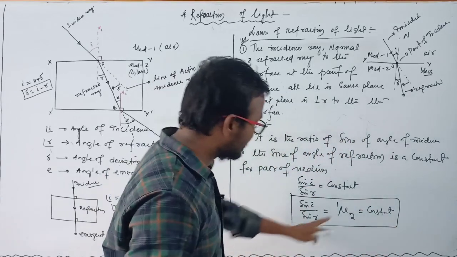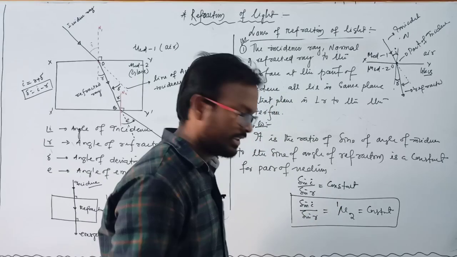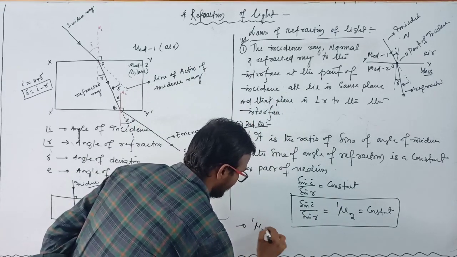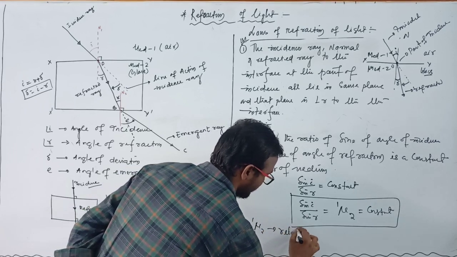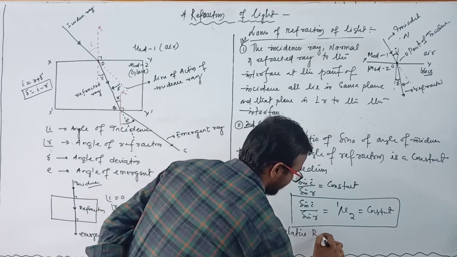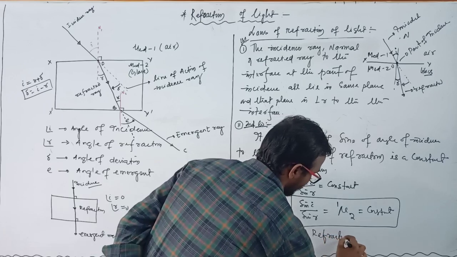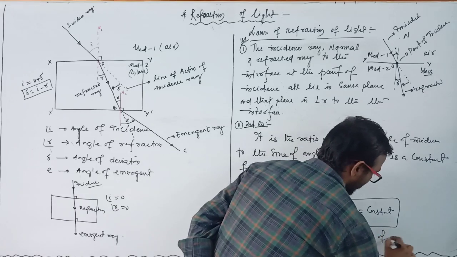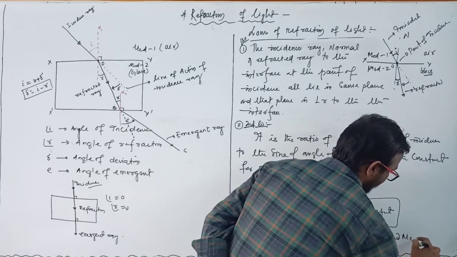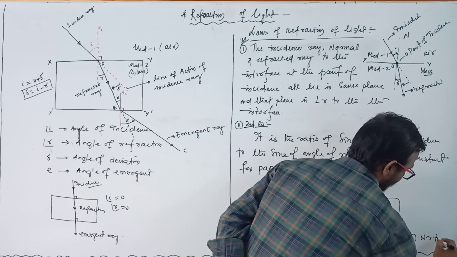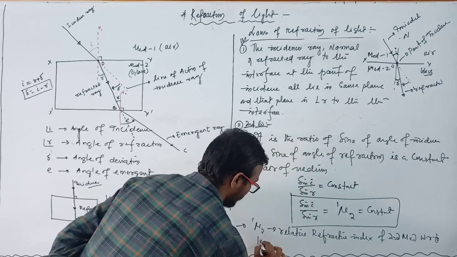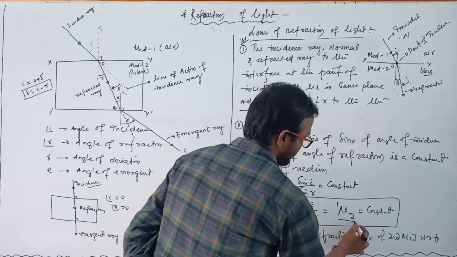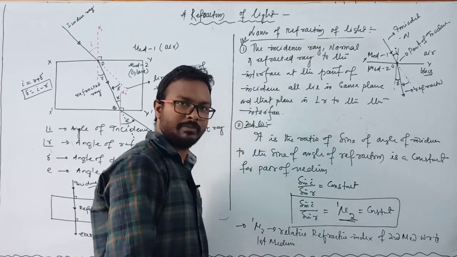So what is mu2 and mu1? Here mu21 is known as the relative refractive index of the second medium with respect to the first medium, and it is a constant quantity for two media.